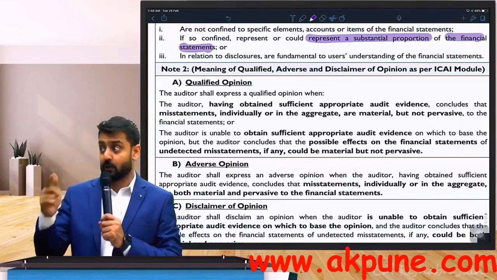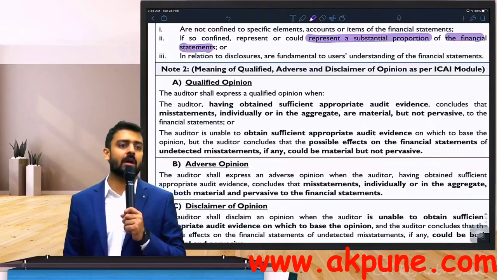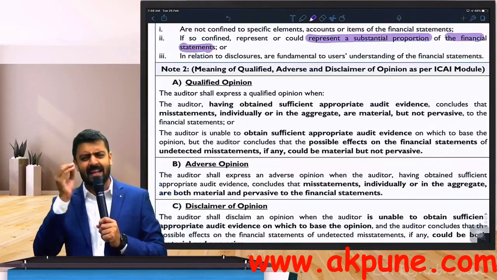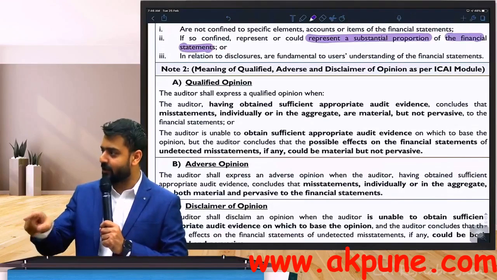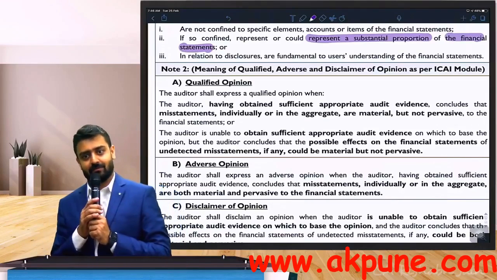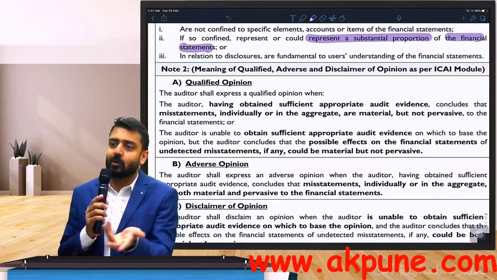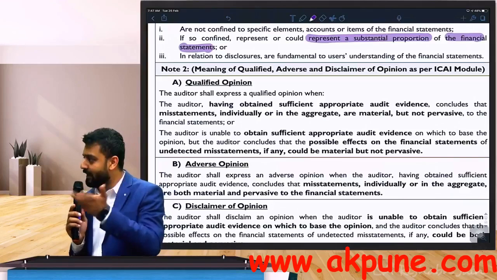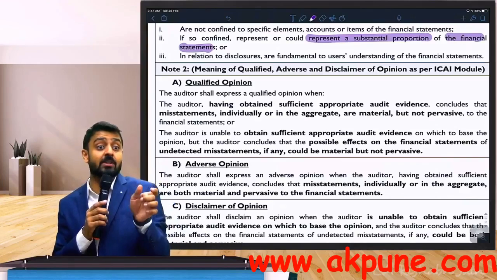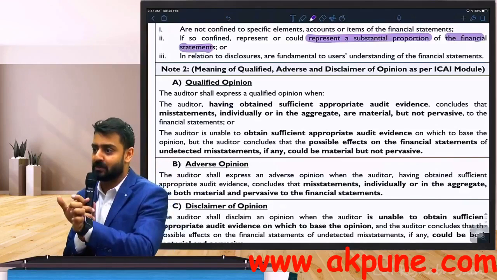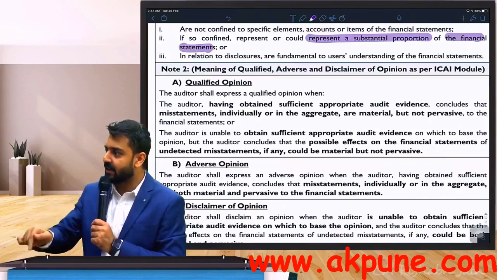For one element also we have a criteria, and definitely there's a criteria for multiple elements or account balances. Then let there be any question as MCQ. I challenge them. I believe if you understand the definition so well, now let them ask a question. You cannot go wrong, because if you know these three criteria, they will play with one of the criteria only. In the question, they have to play with one of the criteria only. They'll give you a situation: this impacts one area, but that one area has a substantial impact on financial statements. Is it pervasive or not? You can identify that, because you know that there is a criteria regarding the same.